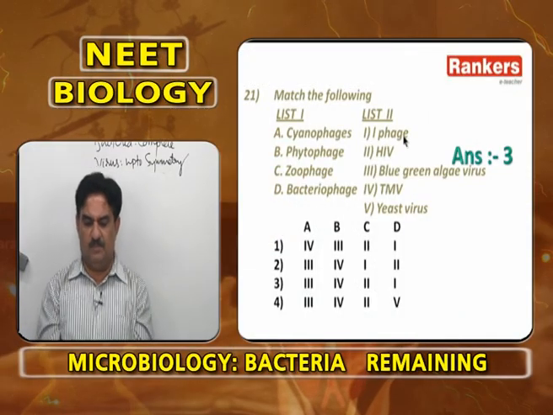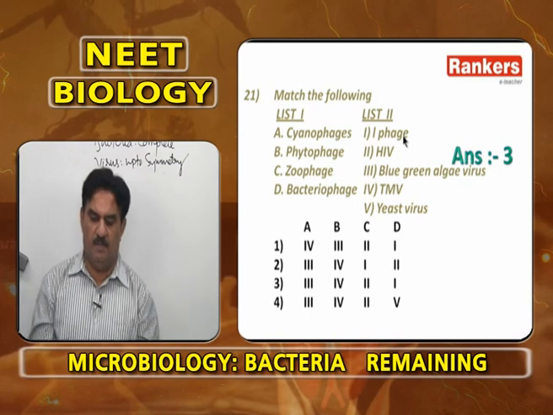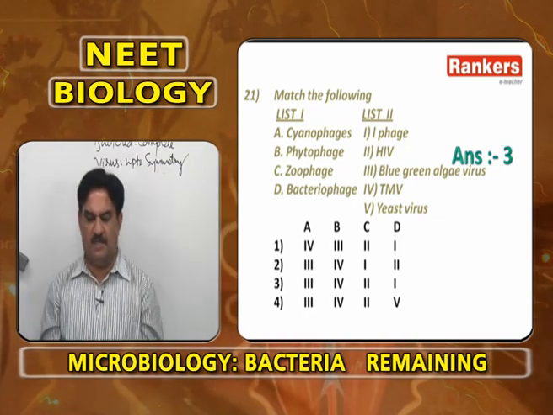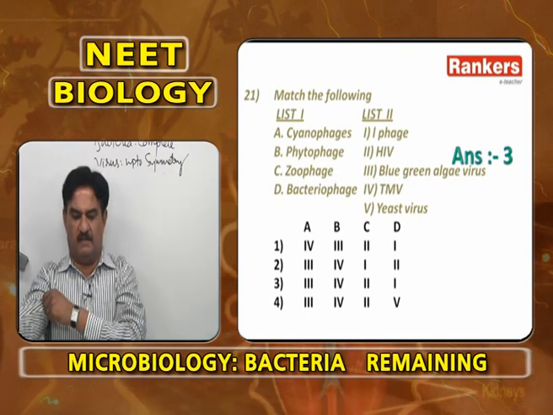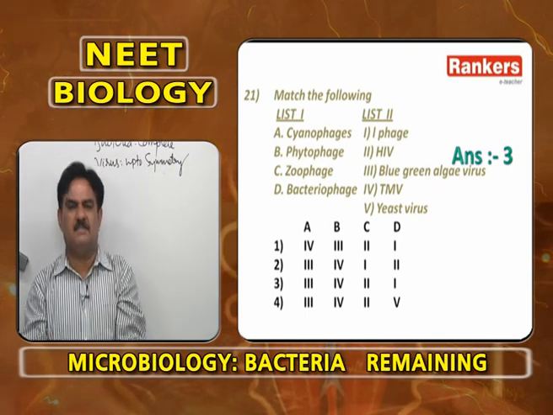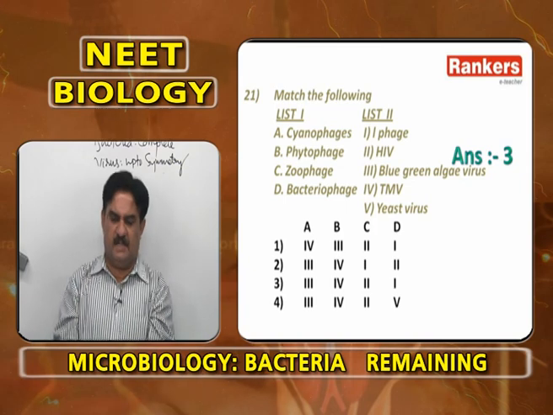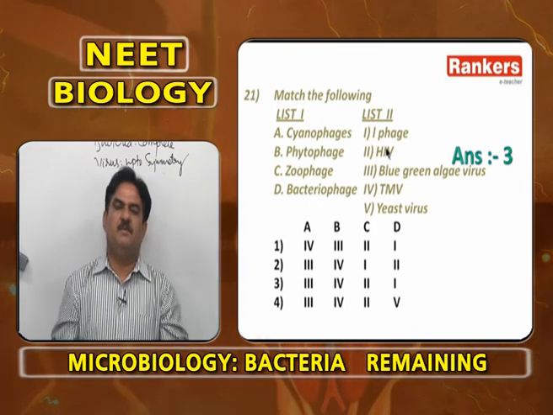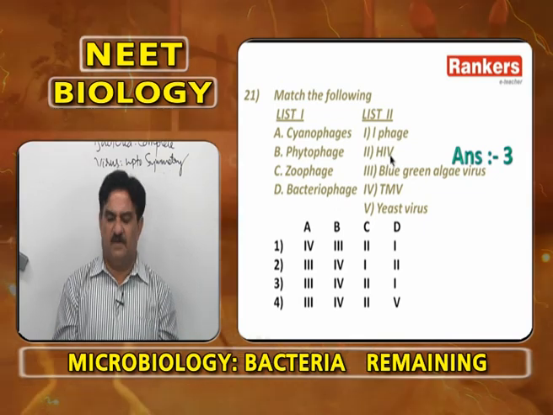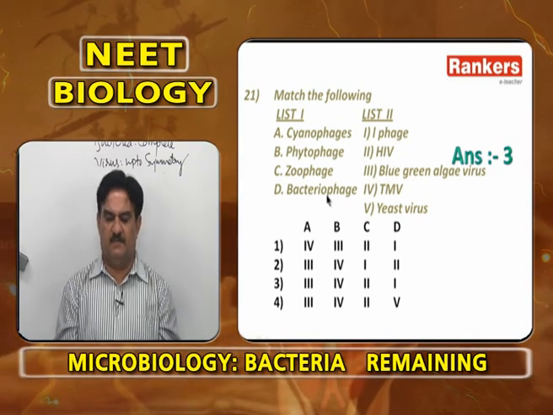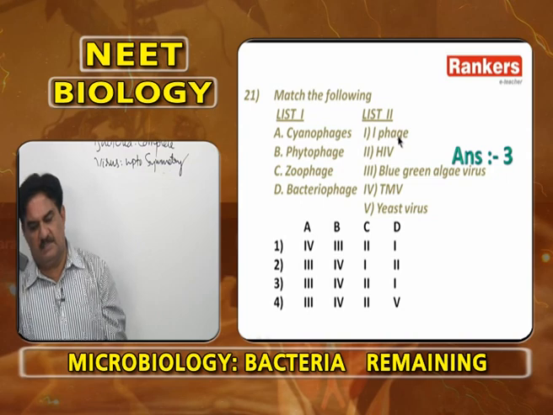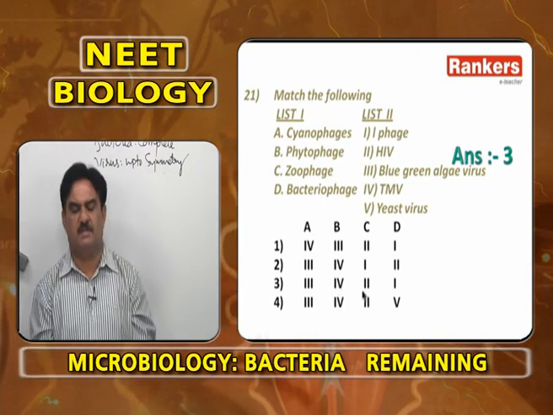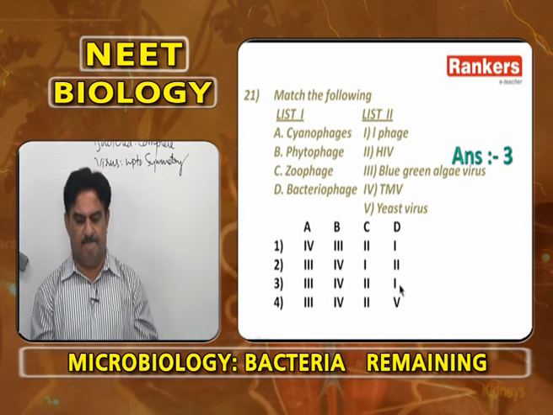Bacteriophage is T2 bacteriophage. Zymophages are not given, so yeast virus is wrong. So, cyanophages attack blue-green algae, phytophages is tobacco mosaic virus which attacks tobacco plants, zoophages is HIV responsible for AIDS, and bacteriophage is T2 phage. So, answer is A3, B4, C2, D1.